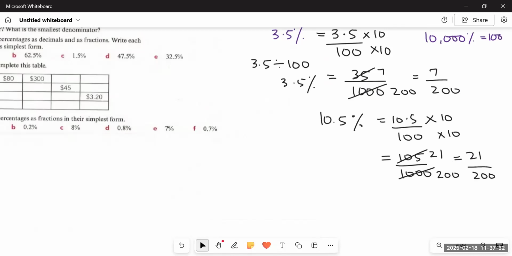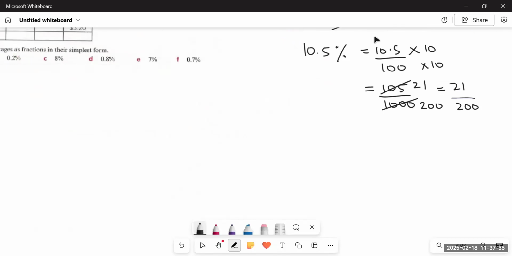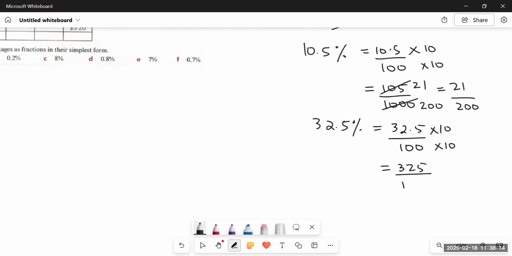Okay. Similarly, let's take one more number. For example, we have 32.5%. So it would be 32.5 upon 100. Multiply each by 10. So it becomes 325 upon 1000. Now we will simplify both by 5. 5 sixes are 30, 5 fives are 25, 5 twos are 10, 0, 0. But we can simplify it further by 5. 5 ones are 5, 5 threes are 15, 5 fours are 20, 5 zeros are 0. So your final answer would be 13 upon 40.